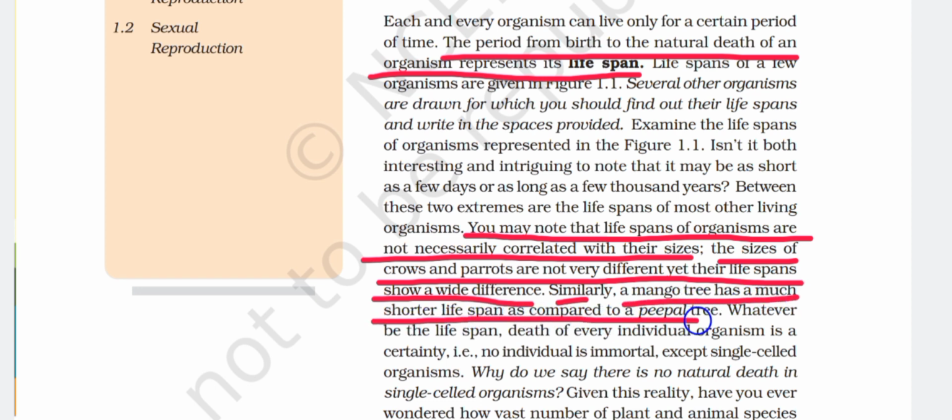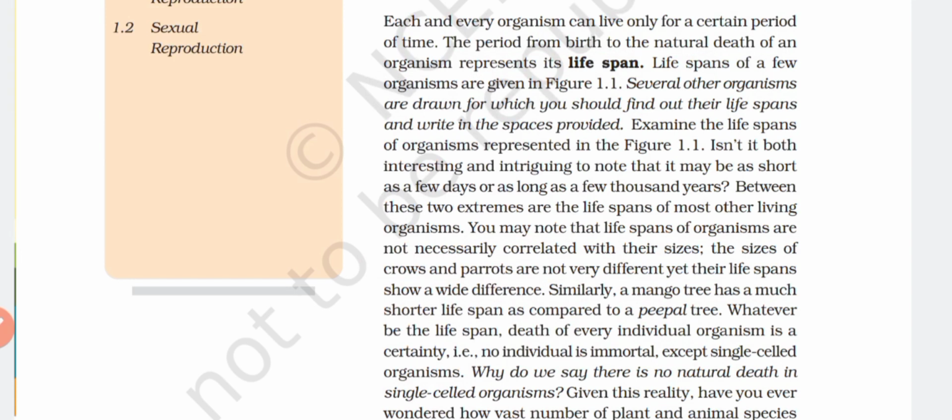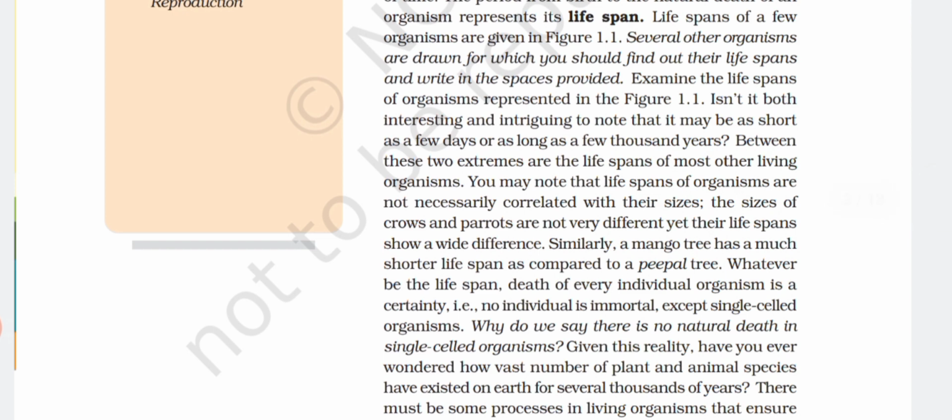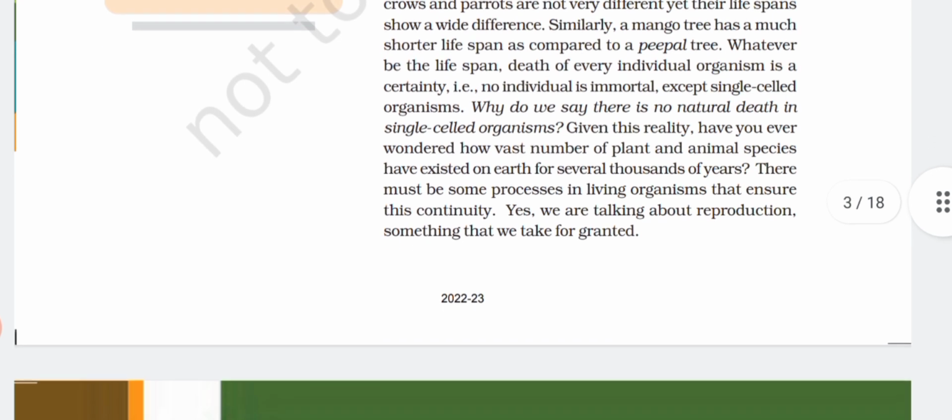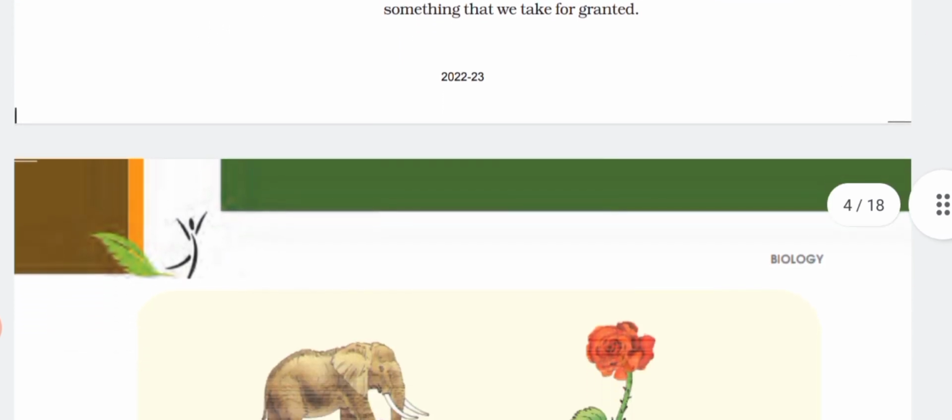Whatever be the lifespan, death of every individual organism is a certainty, that is, no individual is immortal except single-celled organisms. Why do we say there is no natural death in single-celled organisms? Given this reality, have you ever wondered how a vast number of plant and animal species have existed on Earth for several thousands of years? There must be some processes in living organisms that ensure this continuity. Yes, we are talking about reproduction, something that we take for granted.